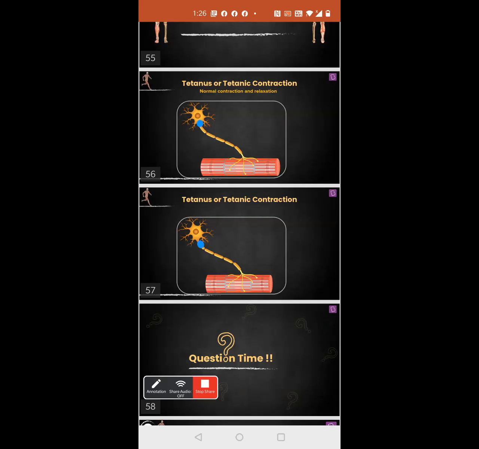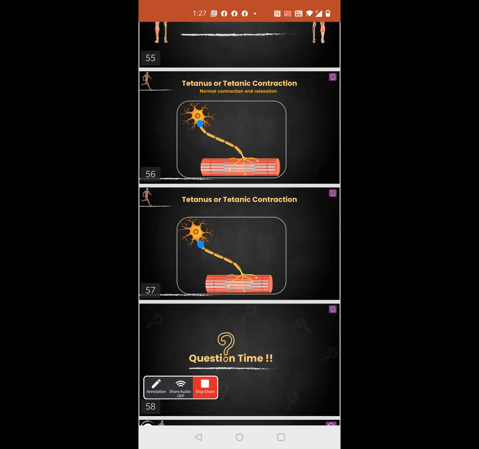Under normal circumstances it will be given for a few seconds and then it will stop. When the impulse is given, this entire process of cross-bridge cycle and sliding filament theory will happen. Once the impulse is stopped, everything is stopped. So the muscle contraction will happen only for a few seconds.